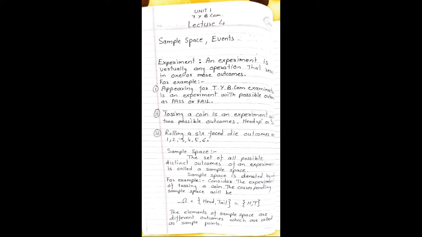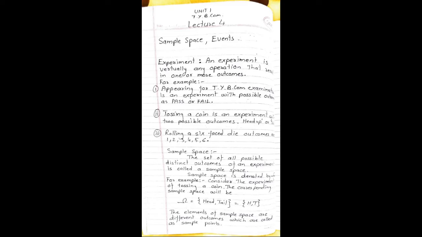Experiment. An experiment is virtually any operation that results in one or more outcomes. For example, appearing for TY BCom examination is an experiment with possible outcomes as pass or fail. Second example, tossing a coin is an experiment with two possible outcomes, head up or tail up. Third experiment, rolling a six-faced die, outcomes are 1, 2, 3, 4, 5, 6.